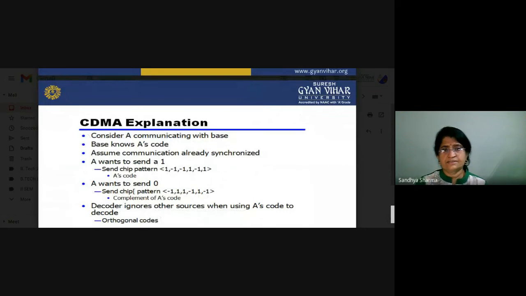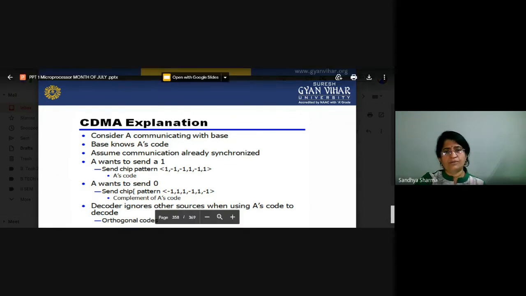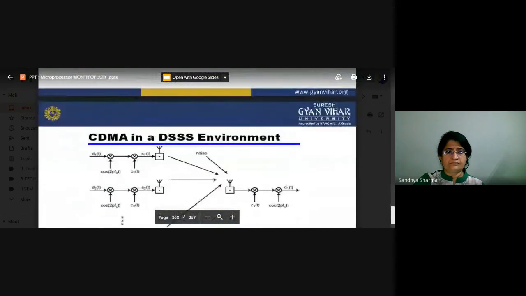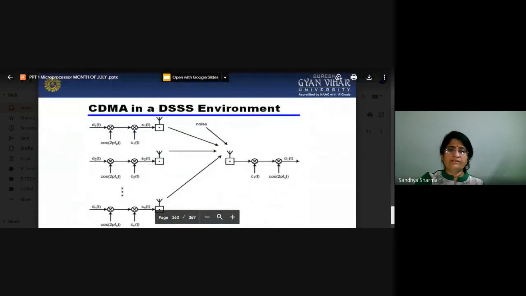Now this is what we have to know about CDMA. In our previous lecture, we saw that we multiply this particular code word with the input data, and after that we receive the CDMA. Now there is another question: CDMA in a DSSS environment.